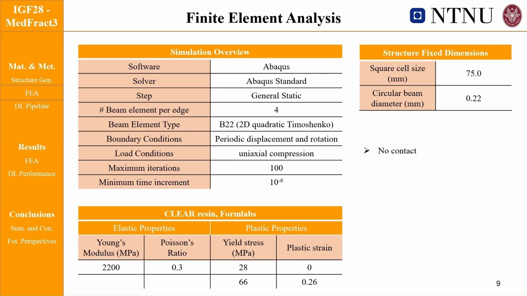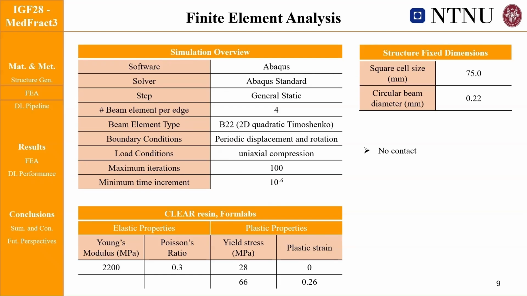Each strut was modeled using a quadratic Timoshenko beam with 4 elements, enough to capture the deformation that we were interested in for this study. The Timoshenko formulation also relaxes the slenderness constraint, making it suitable for moderately thick beams. Periodic boundary conditions were enforced on both displacement and rotation using constraint equations.